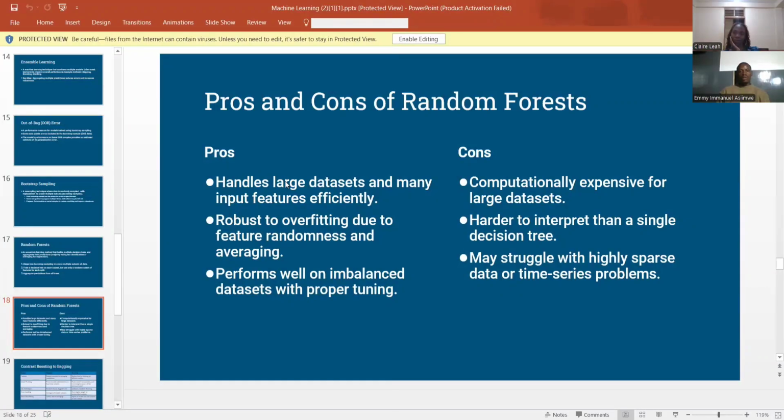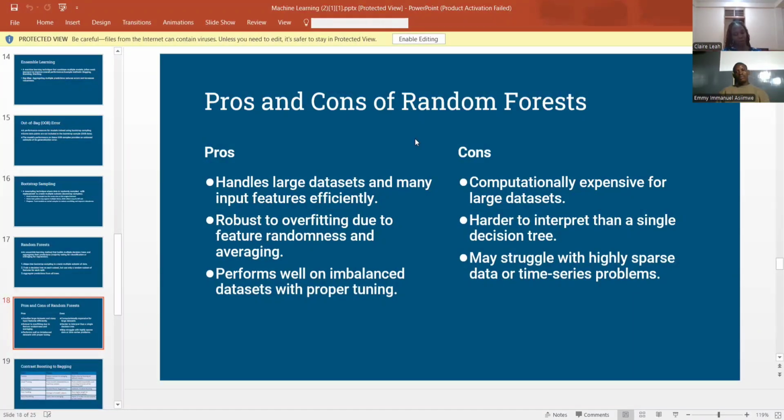Remember, it's a collection of multiple decision trees, so it can handle large data sets. It's robust to overfitting because there is an aspect of randomness in the decision trees. It also performs well on imbalanced data sets. So that is an advantage, a pro of a random forest.